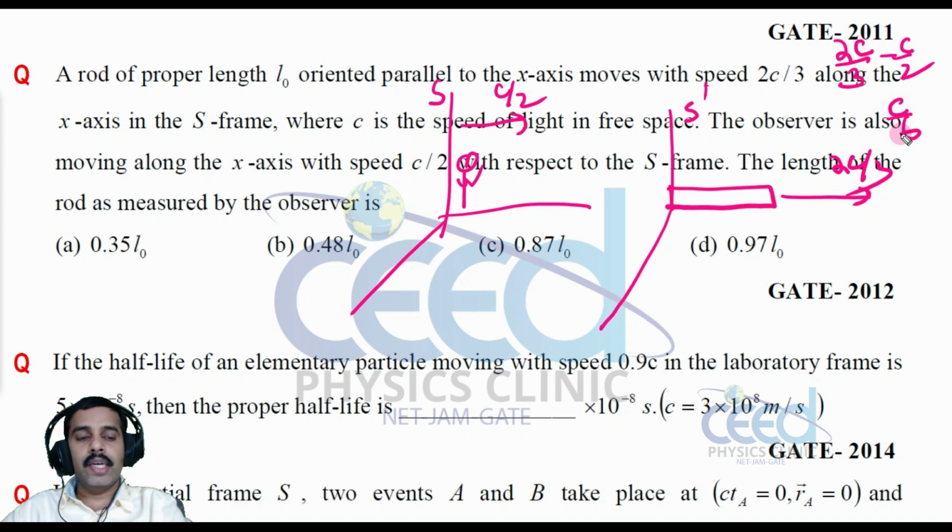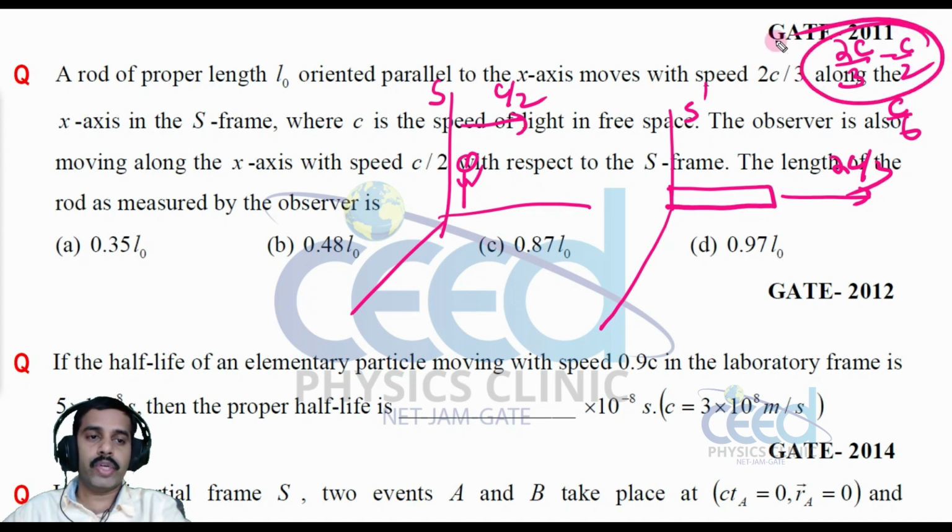So this is the relative velocity between these two frames, because both the observer and the rod are moving along the same x-axis. Now the rod is situated in the S dash frame, and with respect to this observer the relative velocity is c by 6.